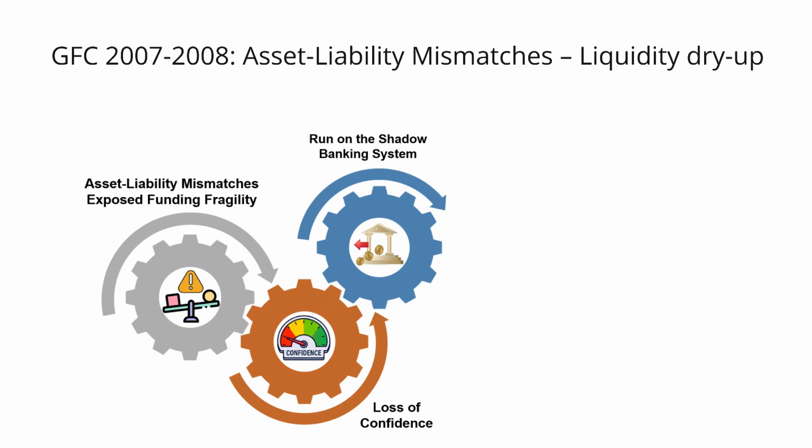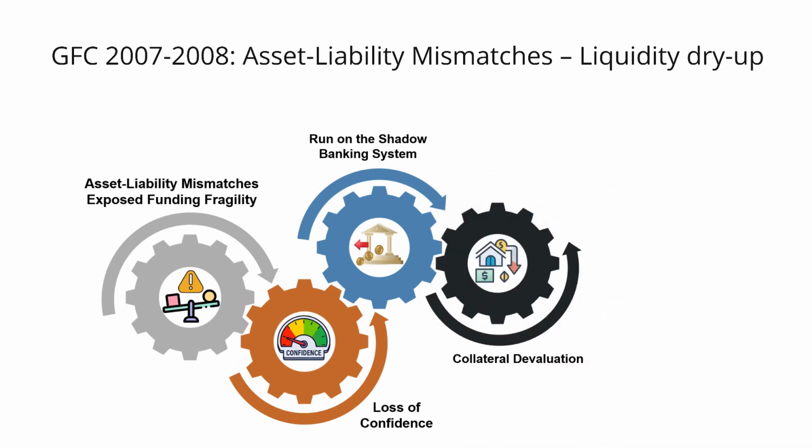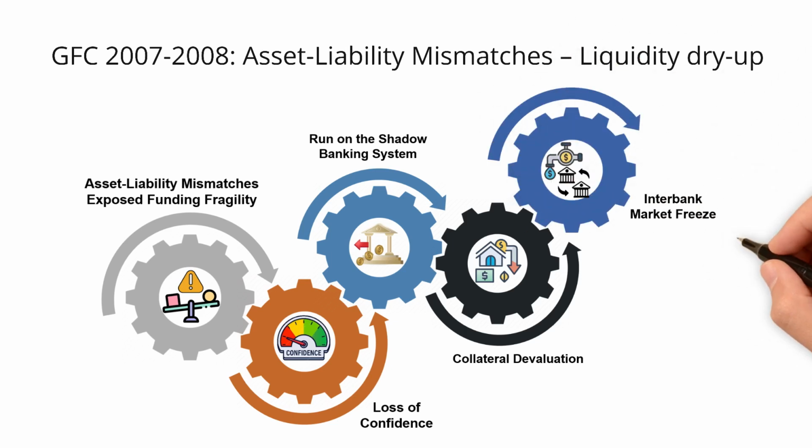That led to collateral devaluation. Collateral used in repo markets lost value or became unacceptable. This led to margin calls, forced asset sales, and a downward spiral of declining prices and tightening liquidity, entailing the interbank market freeze. Banks hoarded liquidity due to uncertainty about their own and others' solvency. Interbank lending dried up and LIBOR-OIS spreads, a measure of interbank stress, spiked dramatically.